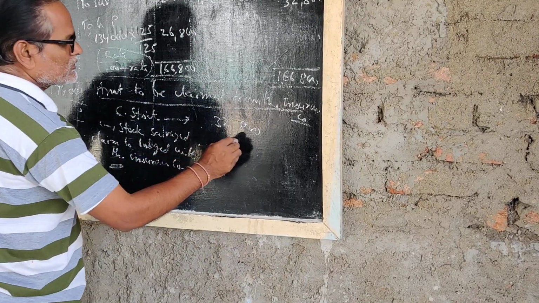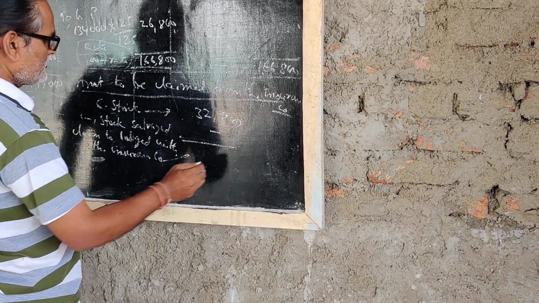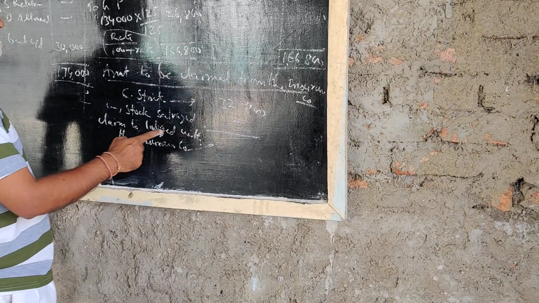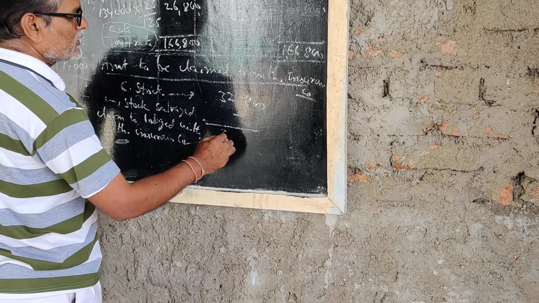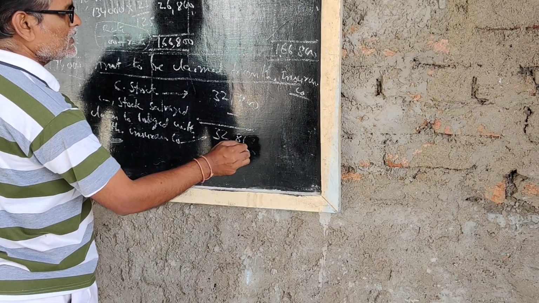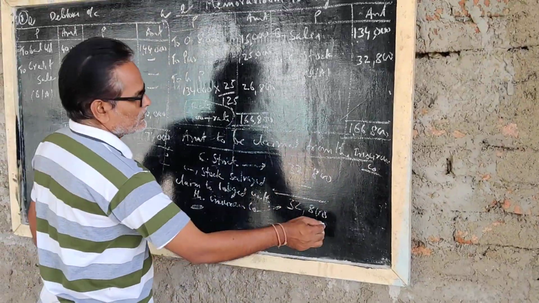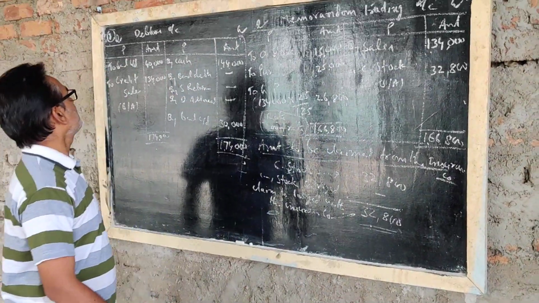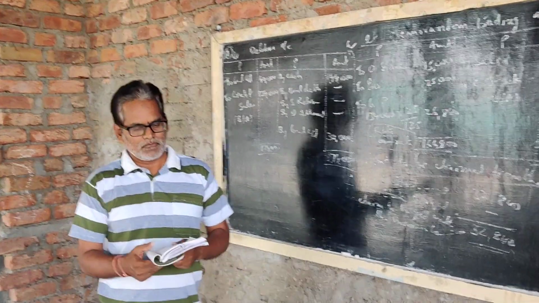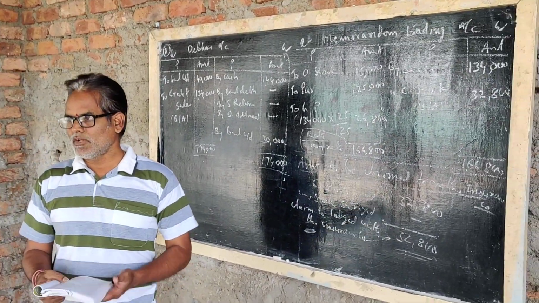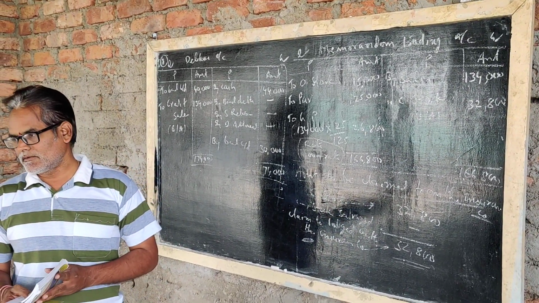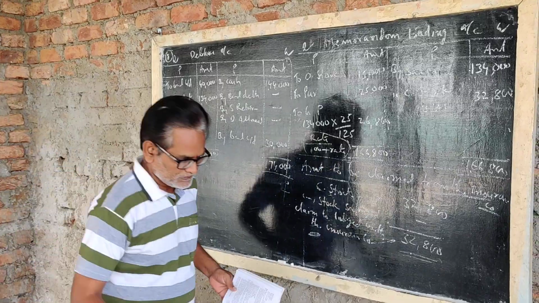All the stock is destroyed, so the same amount is claimed to be lodged with the insurance company, 32,800 rupees. So this is the 8th problem finished. And one more important problem, the 9th one. Okay, continue.